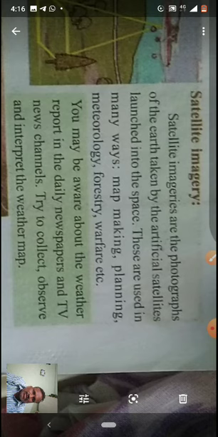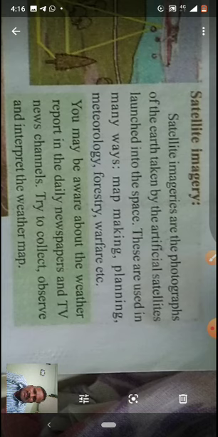And these are used in many ways. Map making: when we get the imageries, that means photographs from the satellite, with the help of that our map makers take one topic, and according to that they make separate maps here, and they plan.